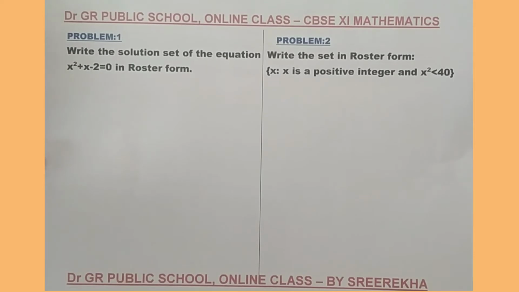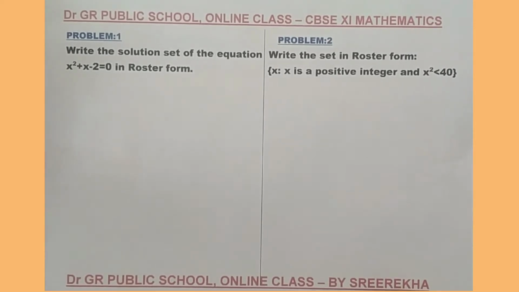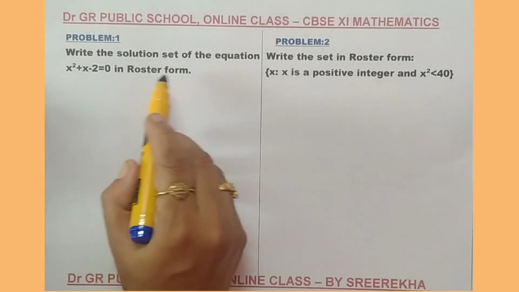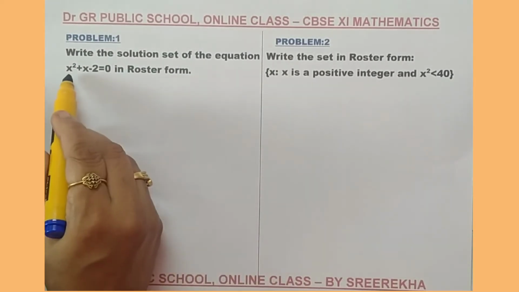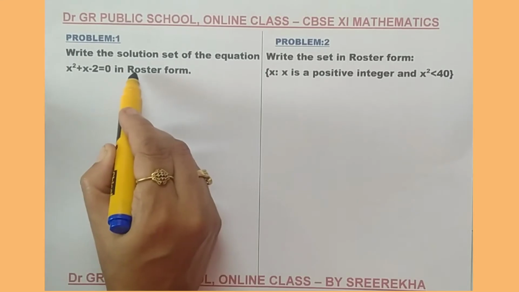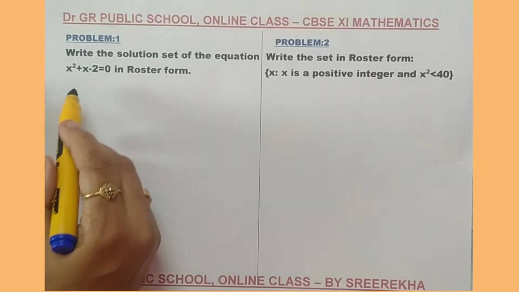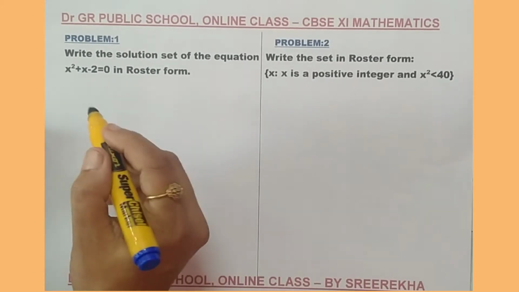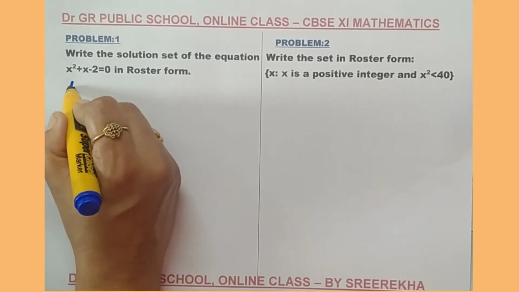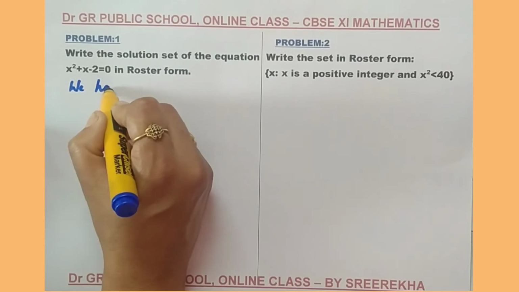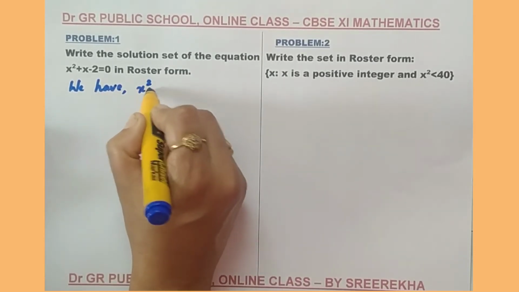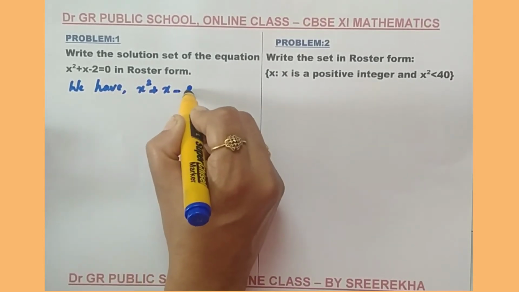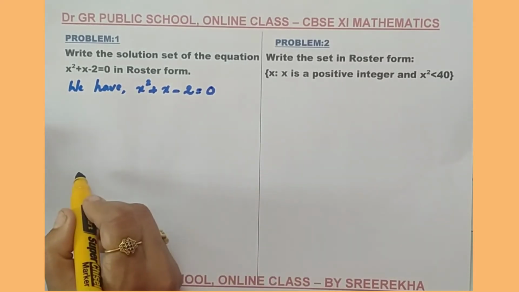Now we are going to discuss some questions based on the roster form. The first question is, write the solution set of the equation x square plus x minus 2 in a roster form. We are asked to write the solution set of this equation in a roster form. At first we can write the solution set. We have x square plus x minus 2 equal to 0 is the given equation.